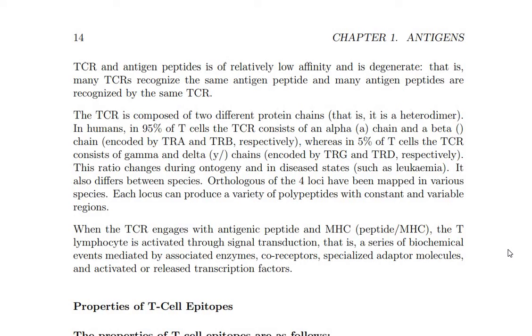Remaining 5% are gamma and delta chains. Gamma అనేది delta chains అనేది respective గా ఉండడం అనేది ఉంటుందన్నమాట. Okay, most of the chains are the heterodimer structure. That is, one is the alpha and second one is the beta.